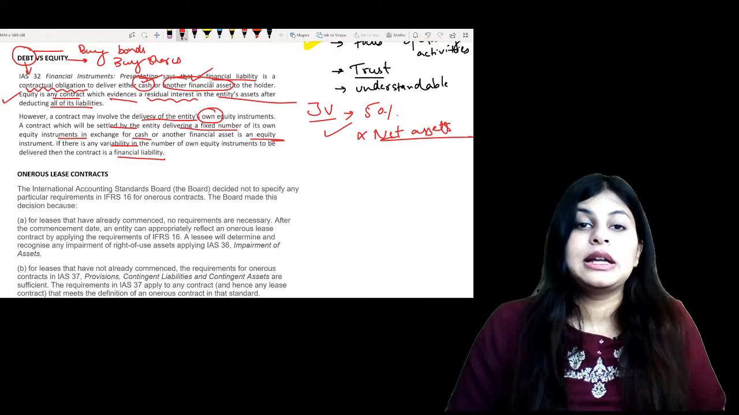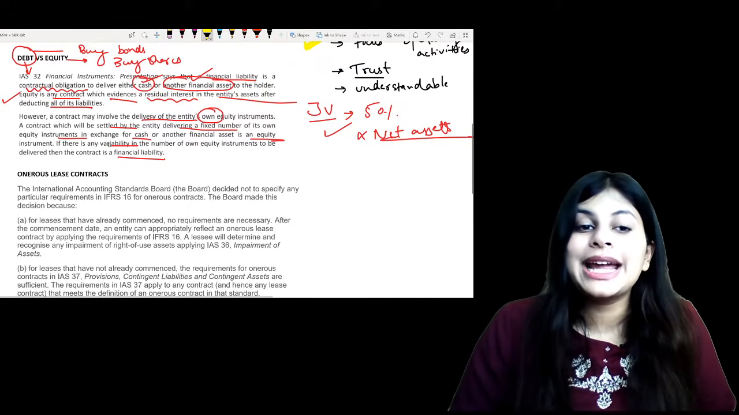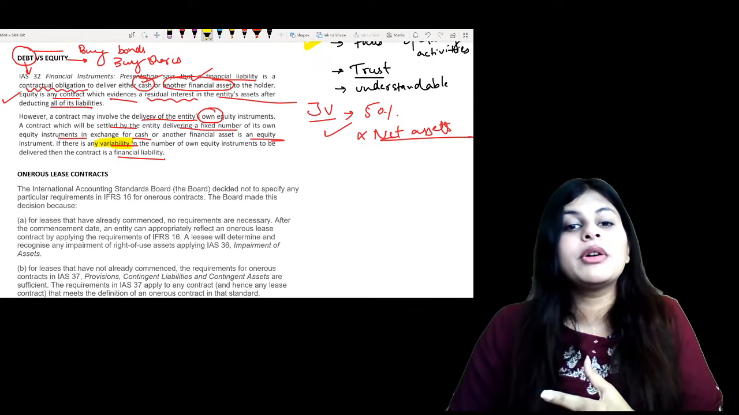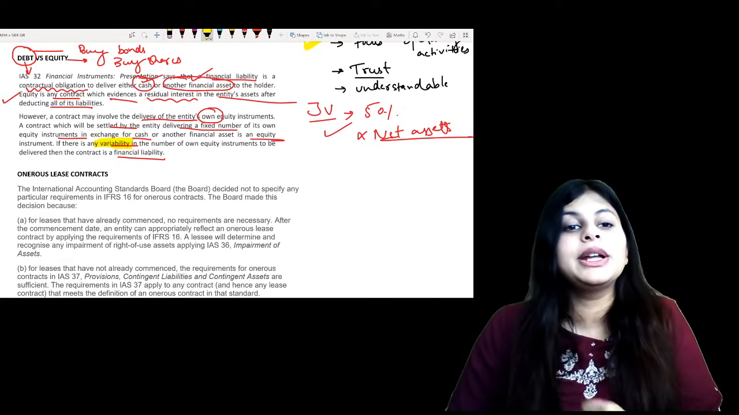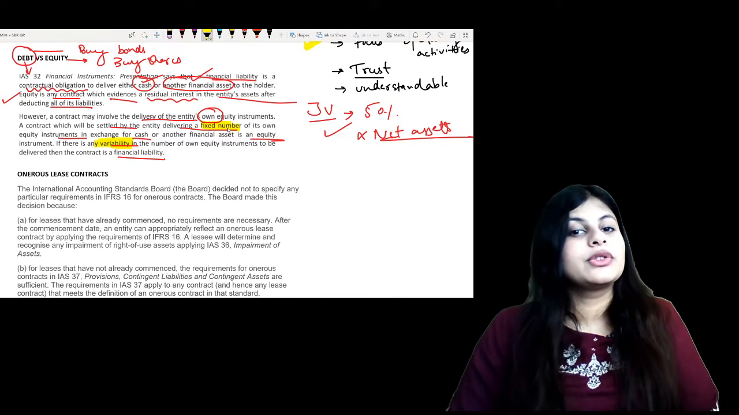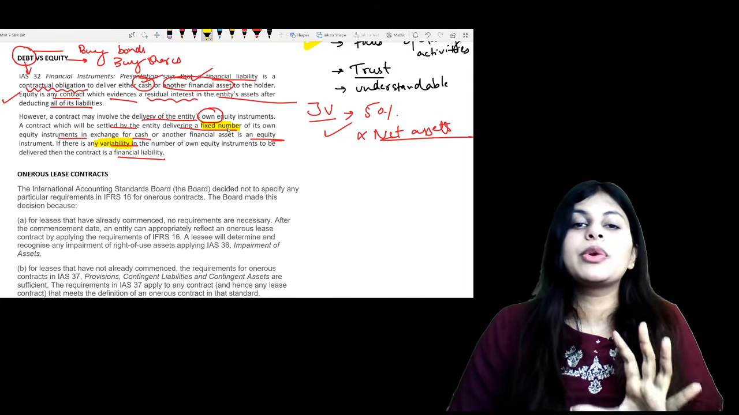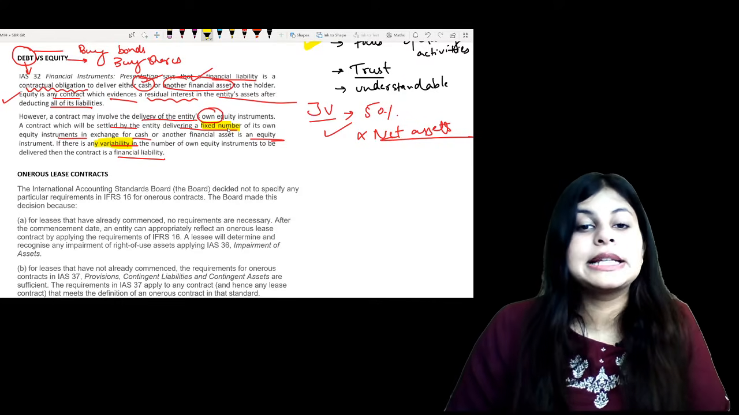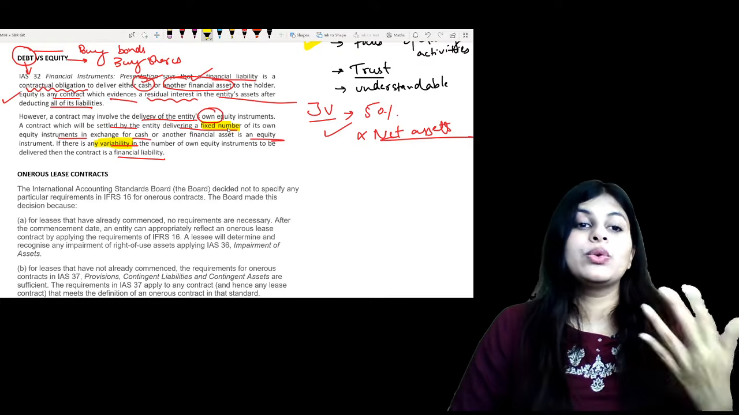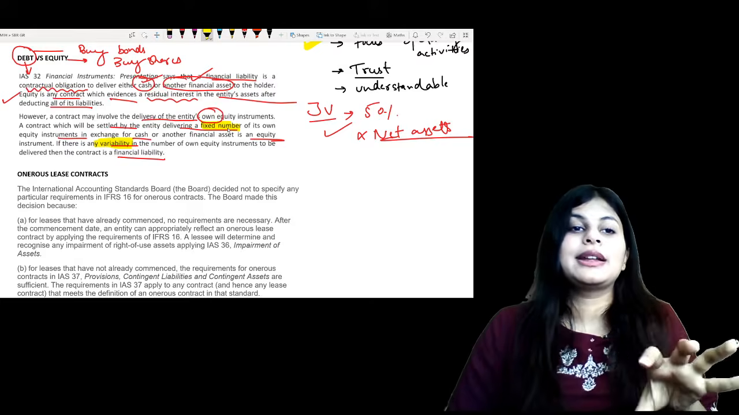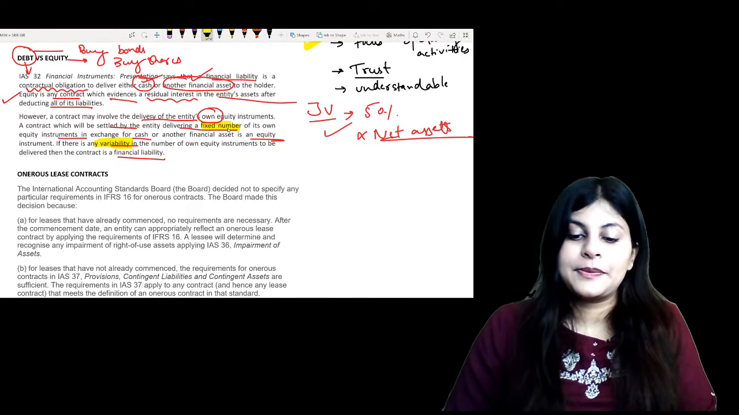Now again, the board has not given any explanation of why a variable number of equity shares is a financial liability and a fixed number of equity shares is equity. So there is no such discussion provided by the board, but yes, this is something which is there. It is a rule-based approach, we have to memorize it, right? So that is what debt is and that is what equity is.